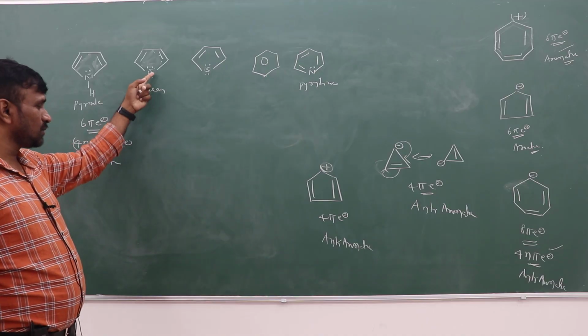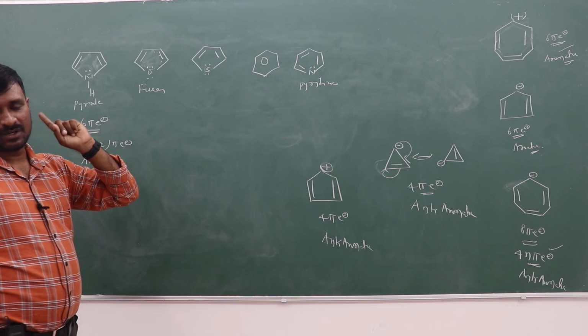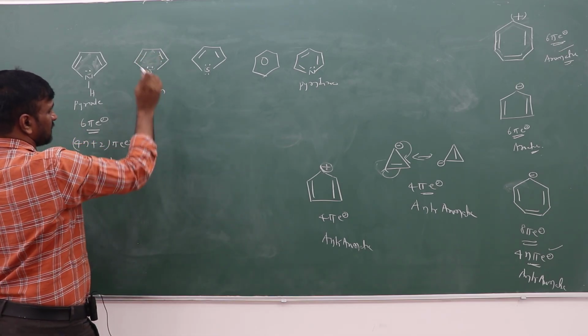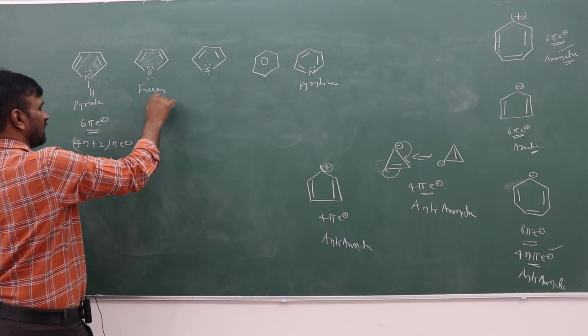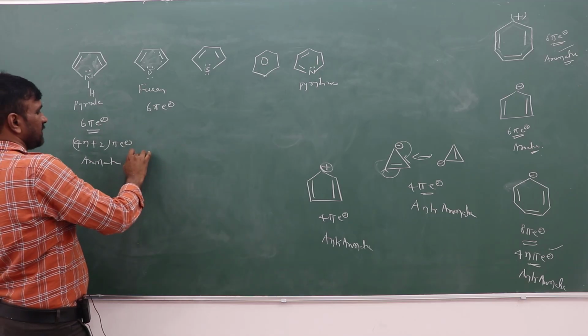So that's why instead of 2 lone pairs, you have to consider only 1 lone pair, which is equal to 2 electrons. And here 1 double bond, 2 pi electrons. So total here it is 6 pi electrons, with 1 lone pair of electrons. So it is also aromatic.